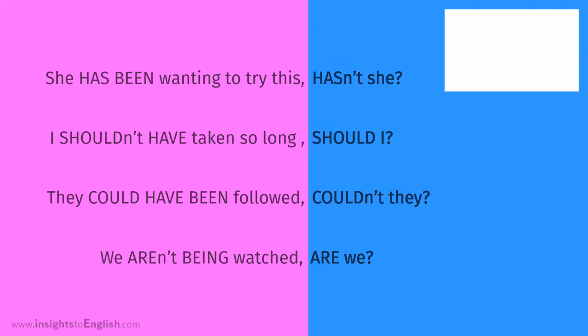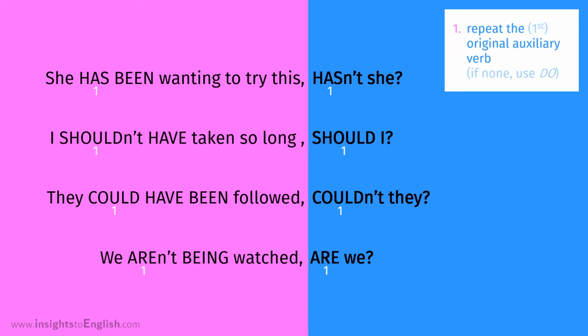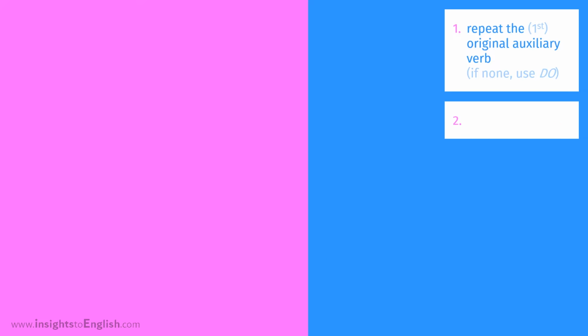Okay, check out these examples. There are multiple auxiliary verbs. But we only use one in the tag. Which one? Just the first one, it looks like. You got it. Let's move on to the second part.